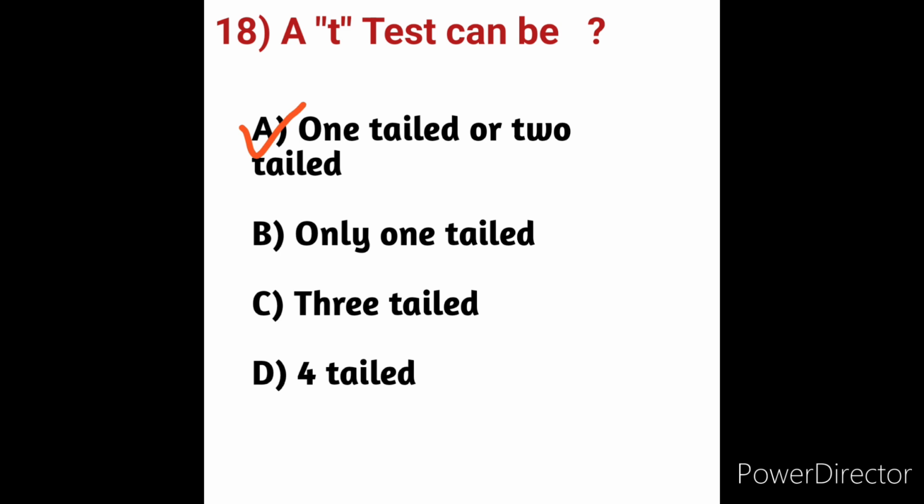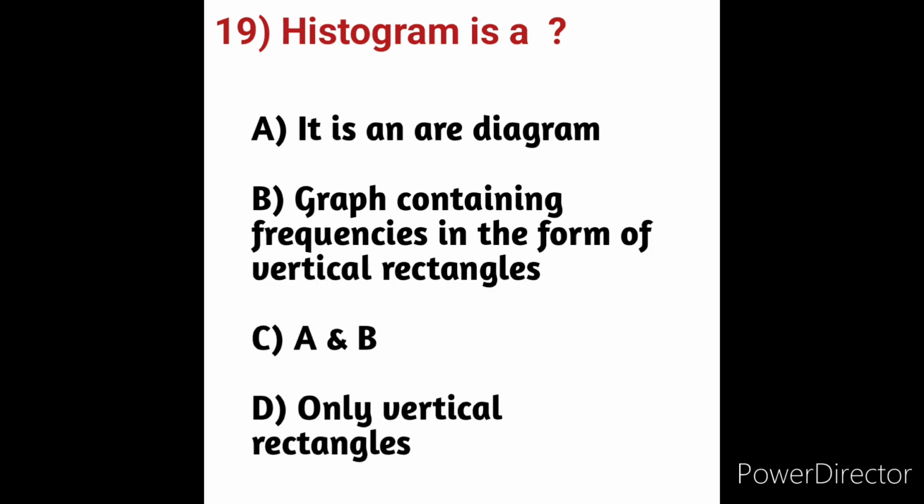Next we will move on to question number 19. Histogram is a... We will see the options here. Option A, it is an ogive diagram. Option B, graph containing frequencies in the form of vertical rectangles. Option C, A and B. Option D, only vertical rectangles.